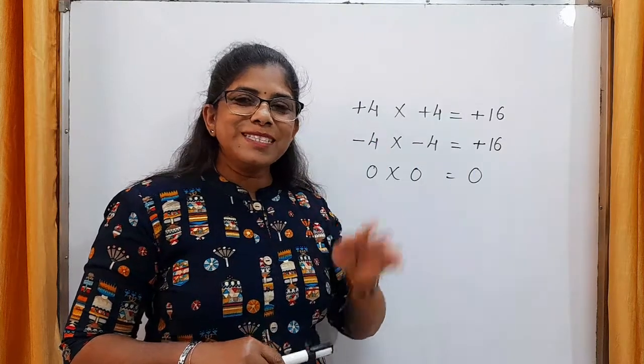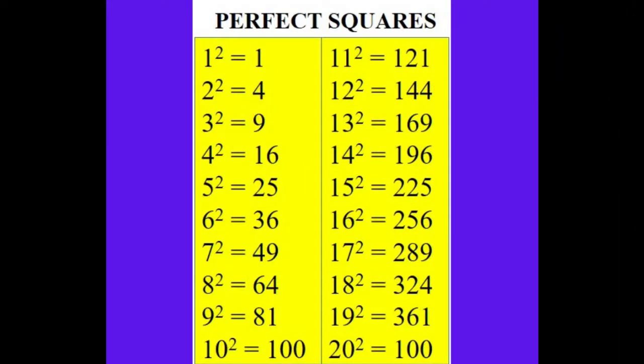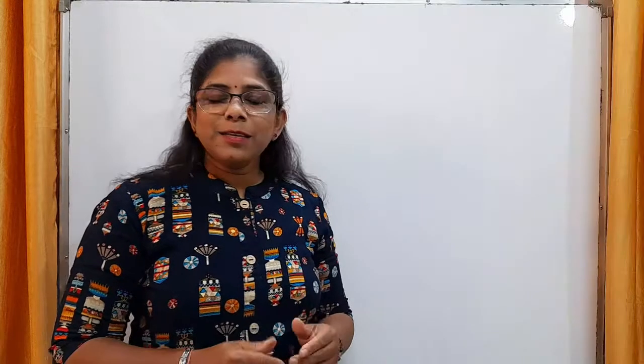Let's move to the second amazing fact of this squares. Now let's check the perfect squares up to 20. Square of 1 is 1, square of 2 is 4, of 3 it's 9, of 4 it's 16, of 5 it's 25, of 6 it's 36, 7 square is 49, 8 square is 64, 9 square is 81, 10 square is 100. Let's see the squares from 11 to 20.